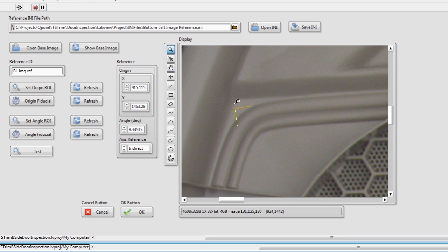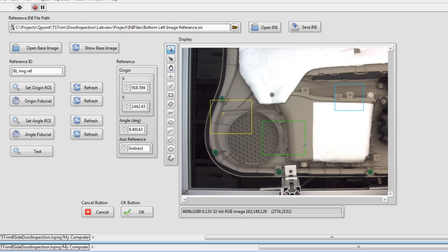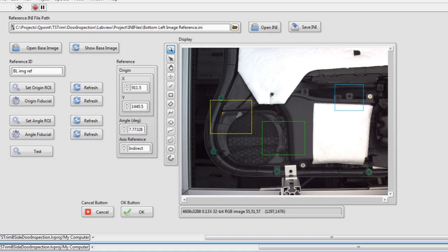Okay, well, this is the old reference. It didn't get erased. It's still showing the old reference point. And that's the correct reference for this part in this image. Now again, I don't want that to be the reference that I'm using. That was just for illustration, so I'm going to reopen the INI so that it goes back to the original reference that I was using, and click OK.